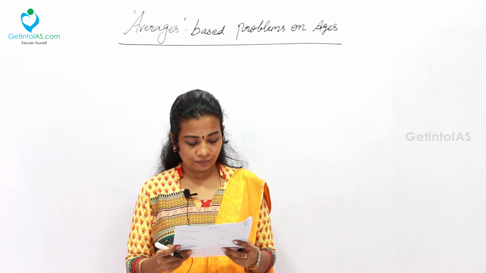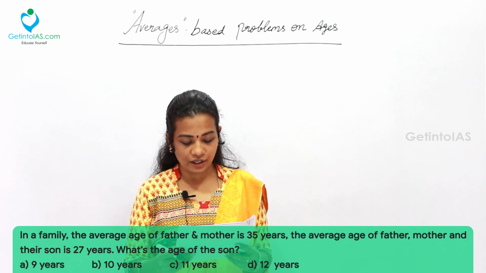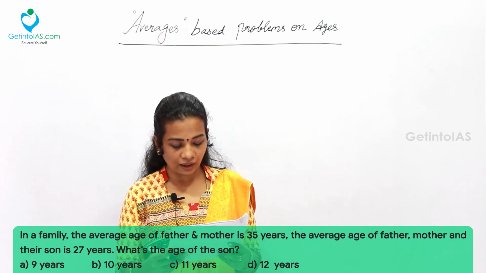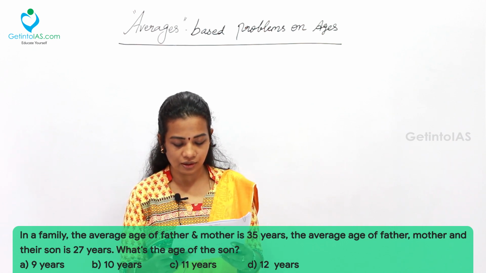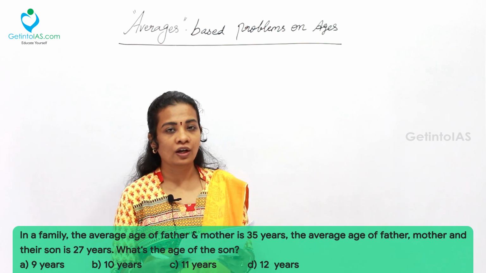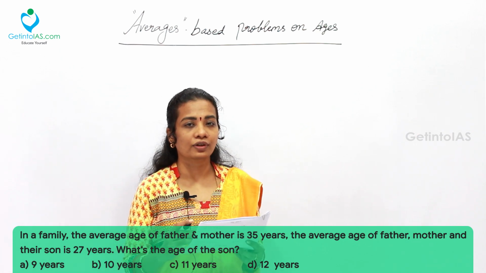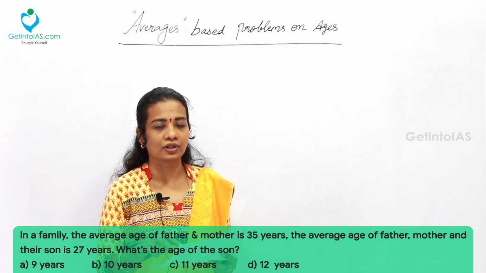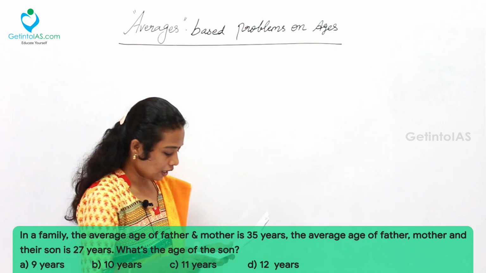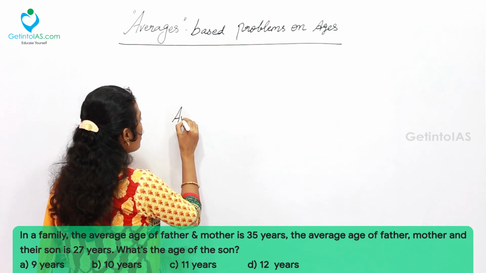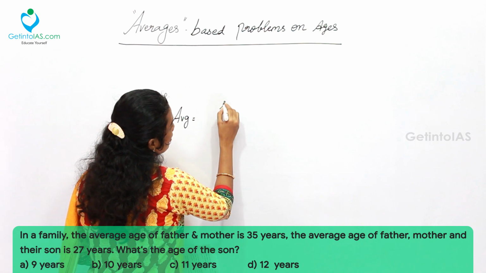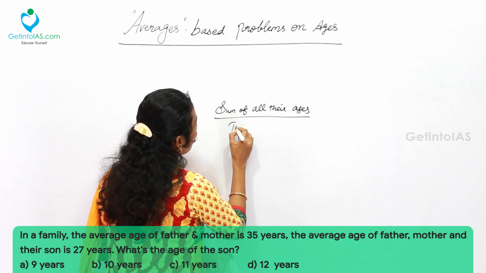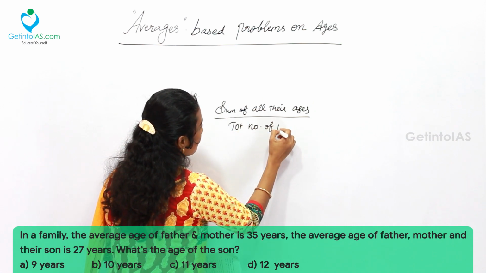The first question: in a family, the average age of father and mother is 35 years. The average age of father, mother and their son is 27 years. What is the age of the son? Here they are asking the present age of the son. For that we must know at least the sum of the ages of the first 2 persons and 3 persons respectively. Now we know that the average formula is equal to the sum of all their ages divided by the total number of persons.